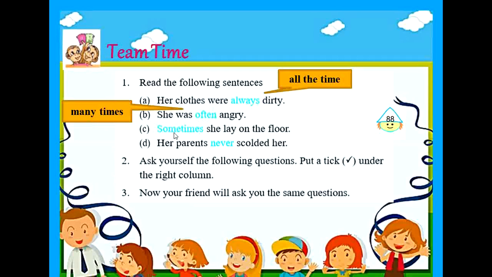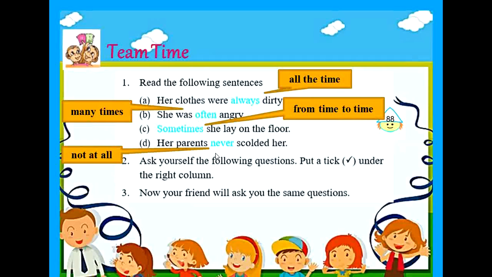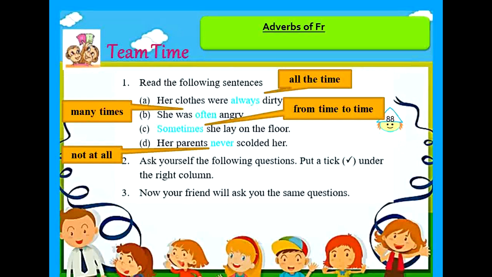The word sometimes means from time to time. And in the last sentence, her parents never scolded her. The word never means not at all or not even once. So children, you now know the meaning of each of these adverbs. These adverbs are called adverbs of frequency because they show how often some things happen.